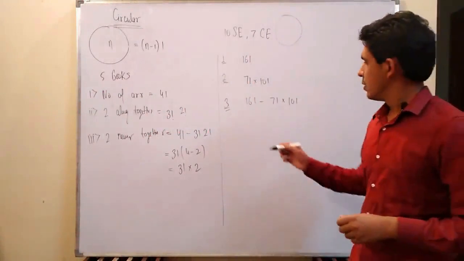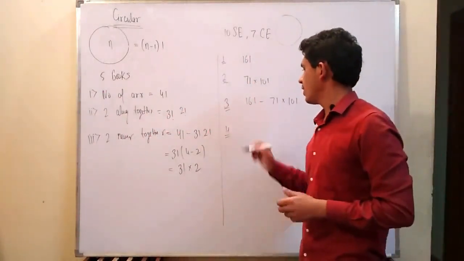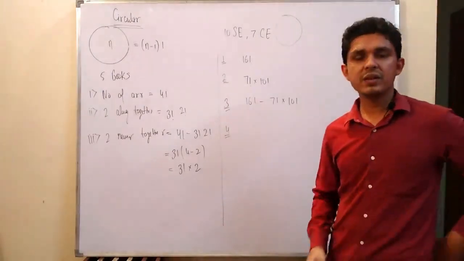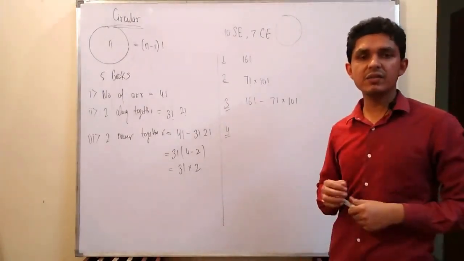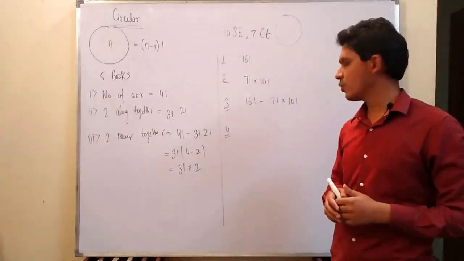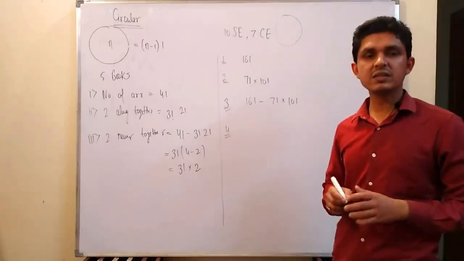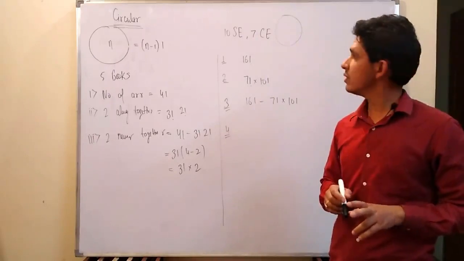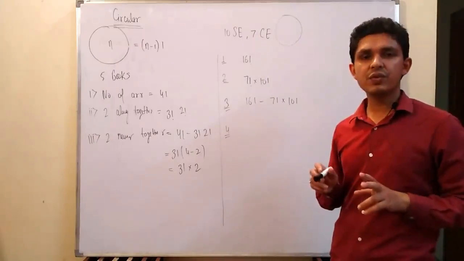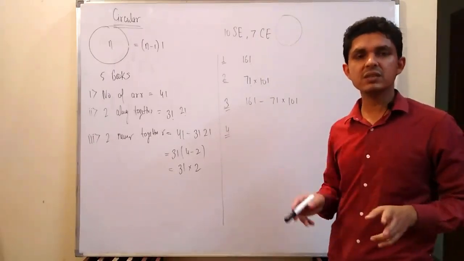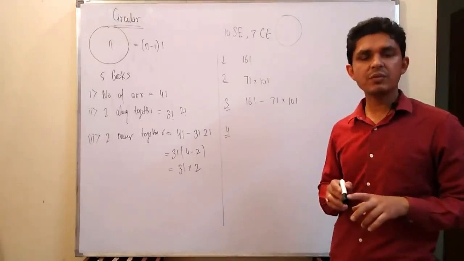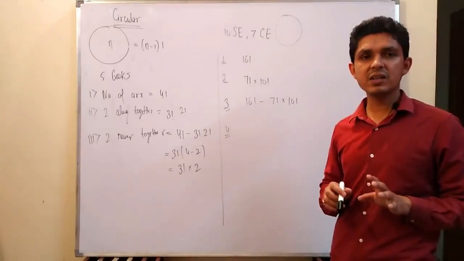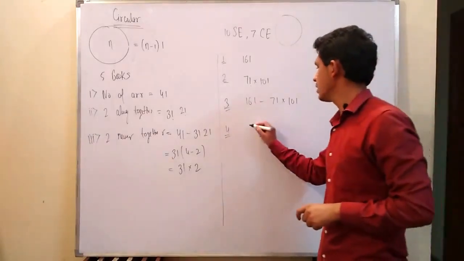My fourth question is, we have 10 software engineers and 7 civil engineers to be arranged in a circle such that no two civil engineers come together. For this, we first have to arrange the 10 software engineers in a circle. In how many ways can 10 software engineers be arranged in a circle? Simply (10 minus 1) factorial, that is 9 factorial.